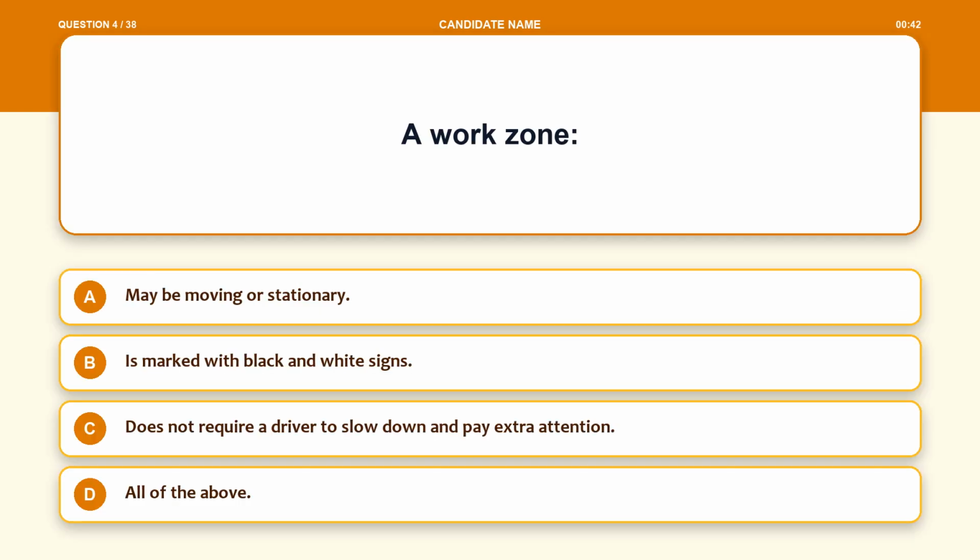Question 4. A work zone: Option A, may be moving or stationary. Option B, is marked with black and white signs. Option C, does not require a driver to slow down and pay extra attention. Option D, all of the above.